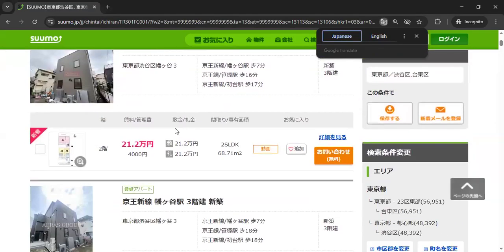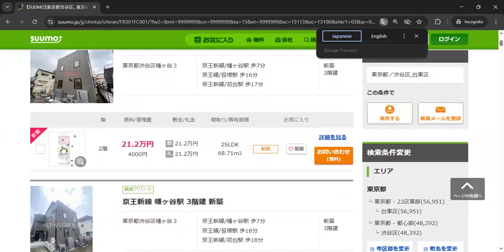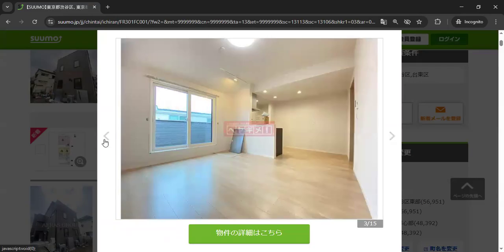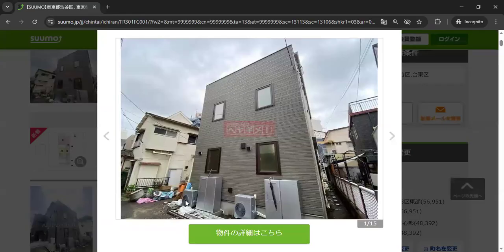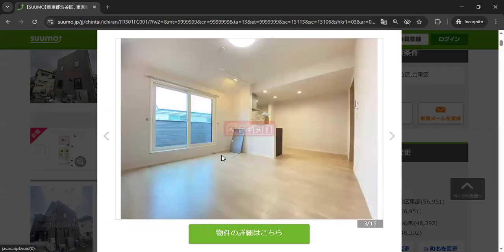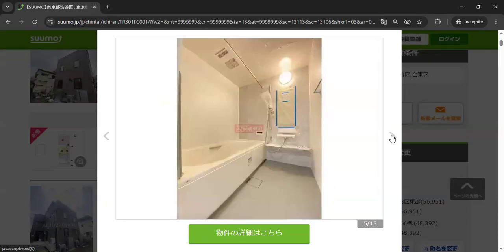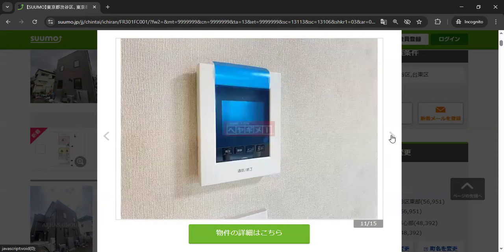Okay, so here are the buildings. It's just fun to look at how the buildings are. I don't know, like window shopping for apartments. Definitely not going to live here, but yeah, right. Once again, click this thing. You see the floor plan, first floor, second floor, third floor. Wow, three floors, and then you see how it's inside. Some pictures. Yeah, this is the kitchen. Beautiful. The bathtub, bathroom, and so on. Okay, balcony. Oh, nice.